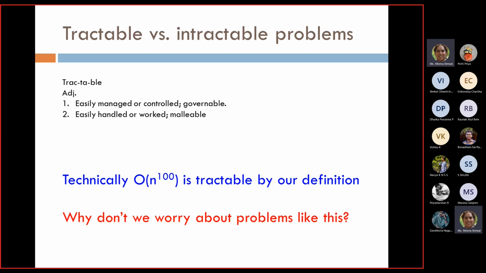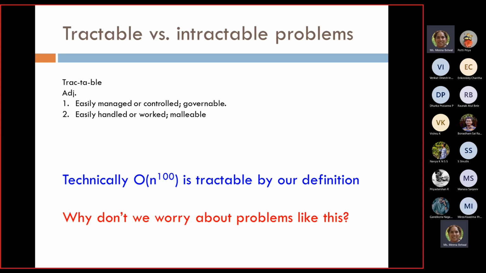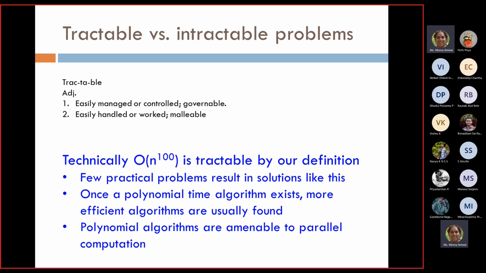We don't worry about problems like this, because we say that if I have something as n to the power of 100, it's a polynomial time algorithm, and I will have some way to solve it faster. For example, we can go for parallel computation for doing that. Few practical problems result in such solutions.